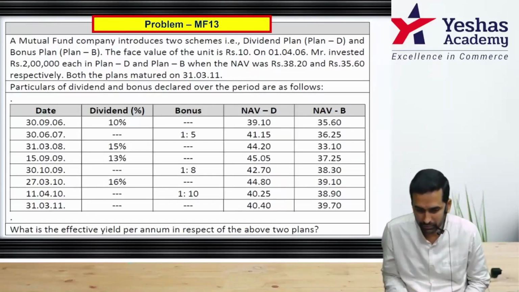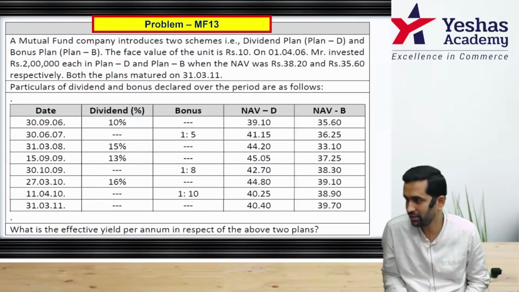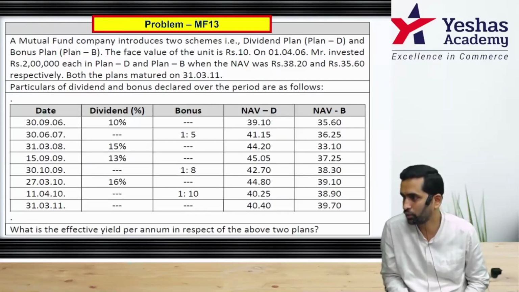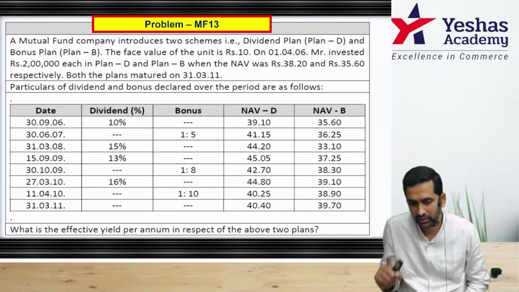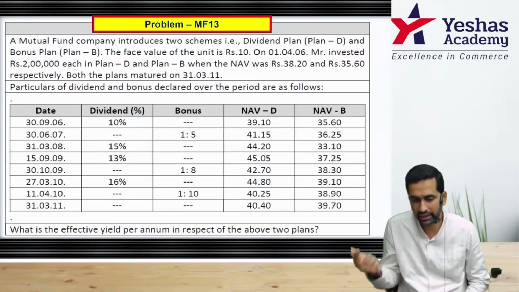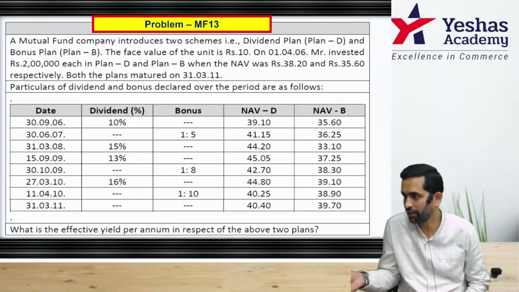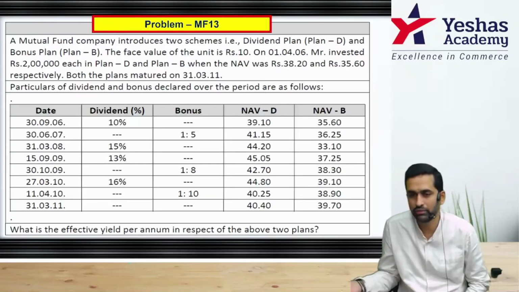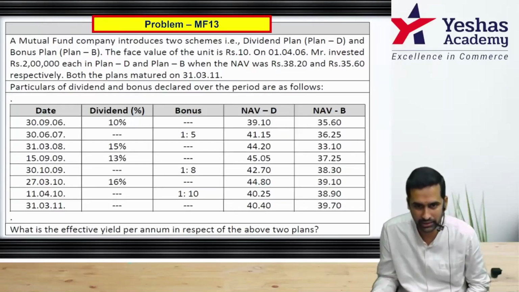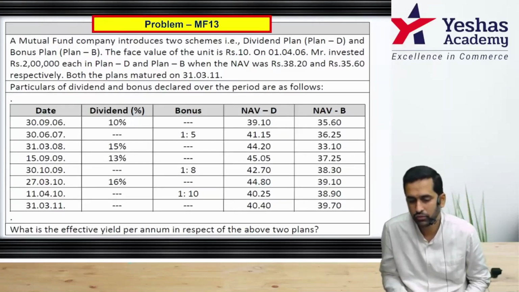And on 31st March, plan D, NAV is 40.4. That will become sale consideration minus the original cost of purchase. That becomes your total profit. But that total profit is not for 1 year. You started this on 1/4/2006. So 2007, 8, 9, 10, 11. 5 years. Then the question is annualized. So you can take divided by 5 or 60 months and then 12 months. That is for dividend.